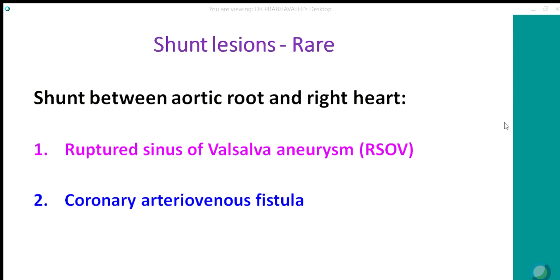Here, a ruptured sinus of Valsalva aneurysm can rupture either into the right ventricle or the right atrium, most commonly from the right coronary sinus, most often into the right ventricle and rarely into the right atrium. Whereas a sinus of Valsalva aneurysm from the non-coronary sinus always drains to the right atrium. Similarly, coronary AV fistula can drain to the right ventricle or right atrium, and rarely to the pulmonary artery.